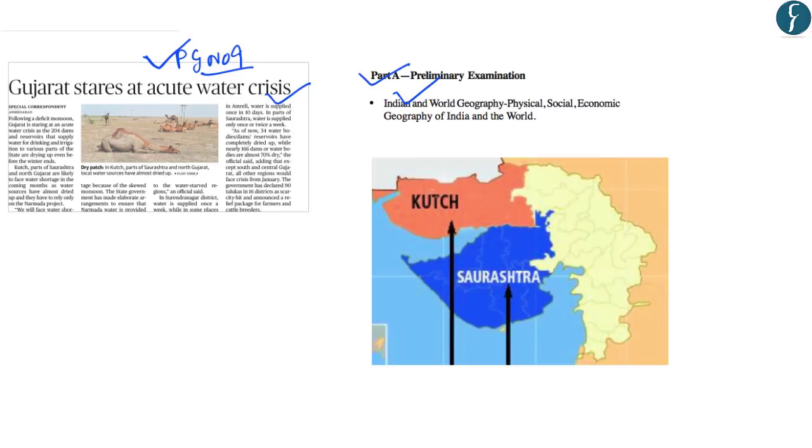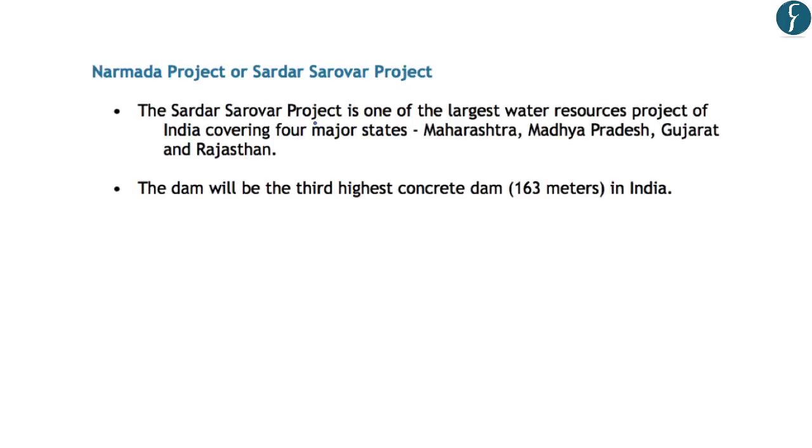Now, as you can see in this map, parts of Kutch, Saurashtra and North Gujarat are facing water crisis this year. And this water crisis is visible due to the drying up of various water reservoirs like dams, etc. Further, this region has faced deficit monsoon this year. So as a result, it has been highlighted that the only option for this region is to rely on the Narmada project. Now, this Narmada project is also known as the Sardar Sarovar project, and it was recently inaugurated by our Honorable Prime Minister.